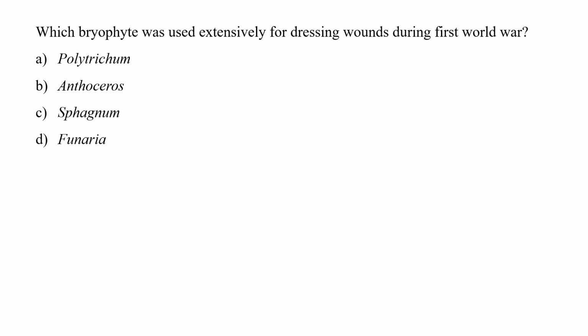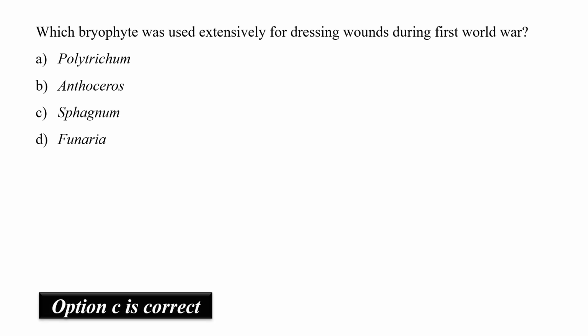Next question is, which bryophyte was used extensively for dressing wounds during First World War? So, friends, as we know, First World War was held from 1914 to 1918. So, sphagnum was used during this time period as soldiers were injured. Why is it used? Because sphagnum bandages provide a sterile environment by keeping the pH level around the wound low and inhibiting the further growth of bacteria. So, correct option is option number C, sphagnum.